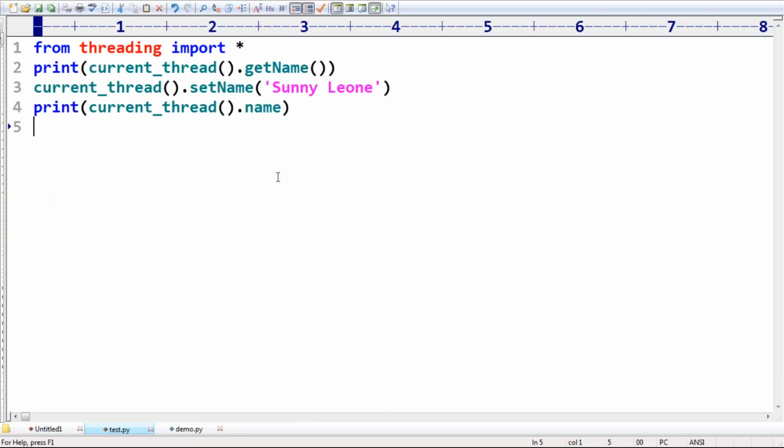Are you getting? t.name also. Observe that output, Sunny Leone, like this. Either the name variable or getName, both are acceptable. This approach is applicable for child threads also. Why not? Happily we are allowed to use it for child threads. After creating a thread, t.setName(), like this, you can set the name. For the child thread, instead of Thread-1, Thread-2, we can use our own names. No problem at all.